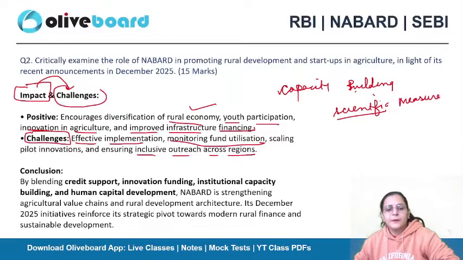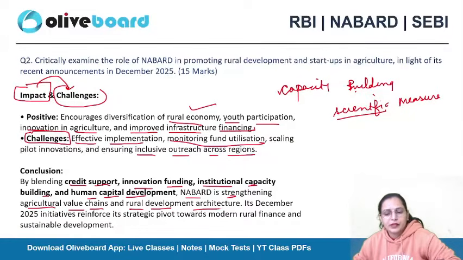By blending credit support, innovation funding, institutional capacity building, and human capital development, NABARD is strengthening agricultural value chains and rural development architecture. Its December 2025 initiatives reinforce its strategic pivot towards modern rural finance and sustainable development.